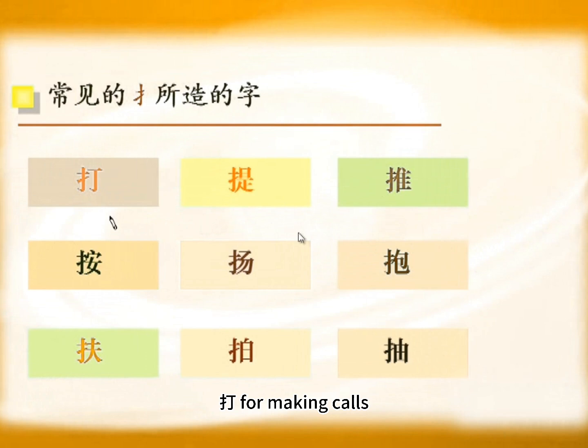打 for making calls. 提 for lifting. 推 for pushing. 按 for pressing down. 扬 for waving. 抱 for holding a child. 扶 for supporting. 拍 for bouncing a ball. 抽 for smoking or pumping water. Are all created with 提.